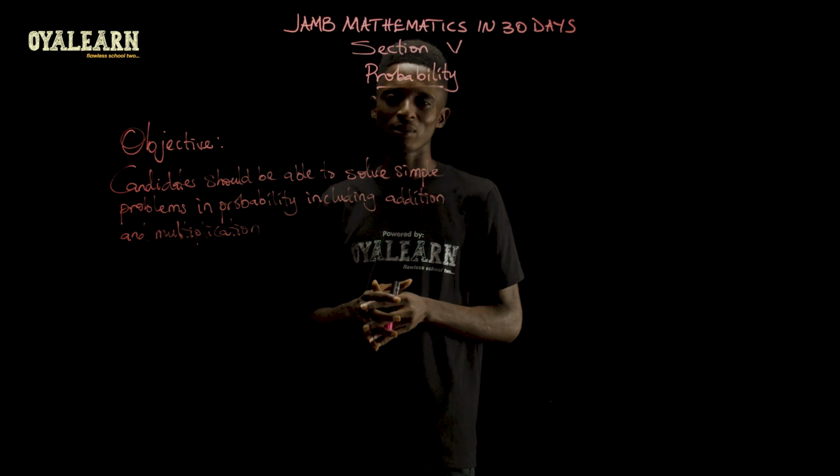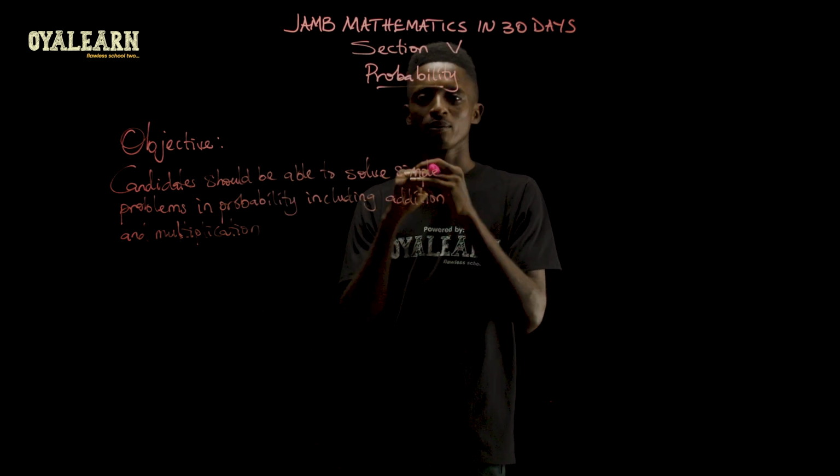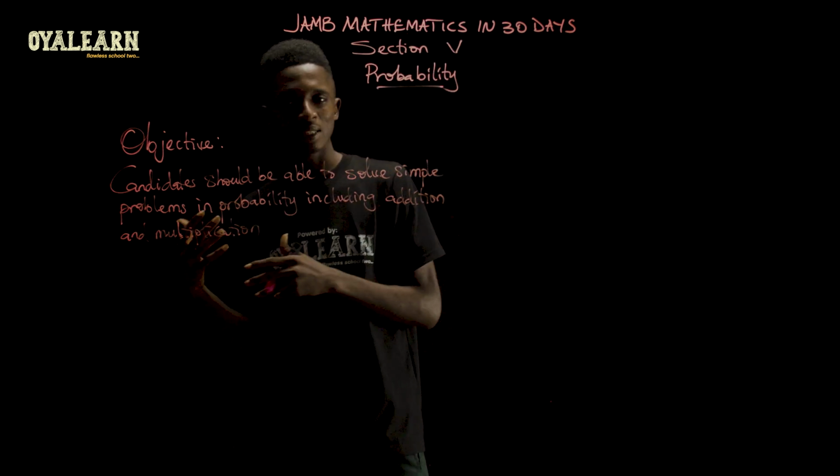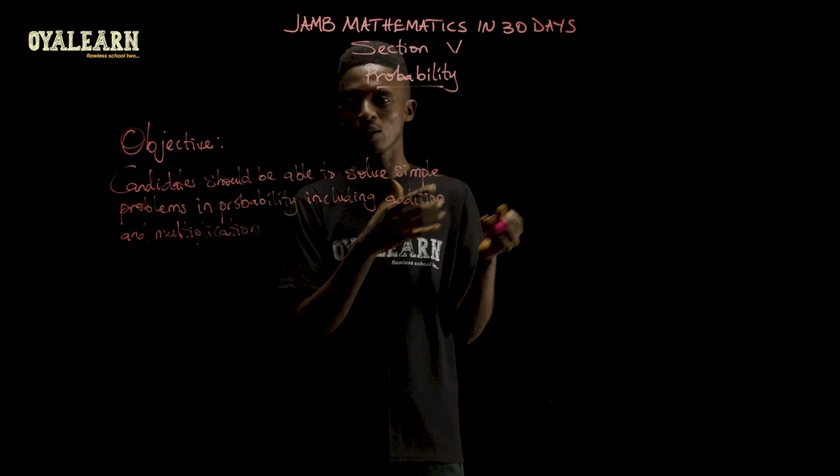Now, day 23 is about probability, and many of us are familiar with probability. What we usually think of is just the equation for probability.